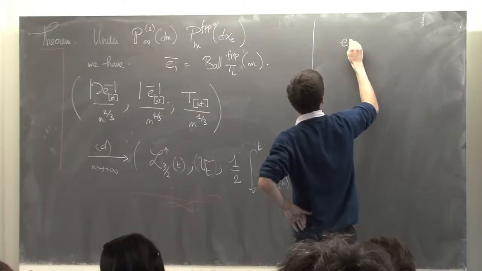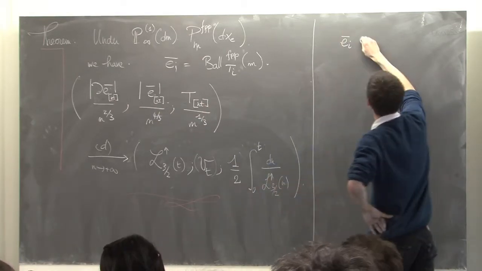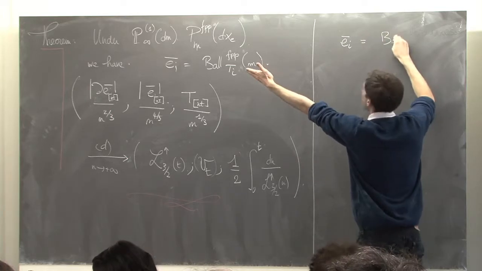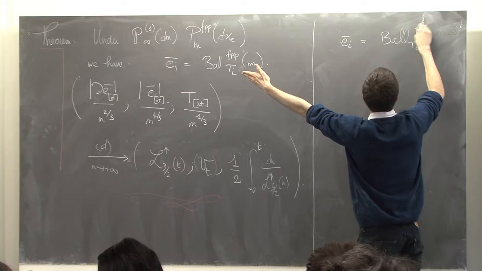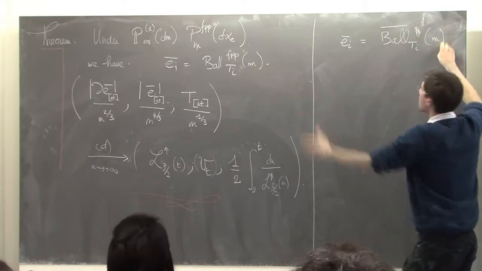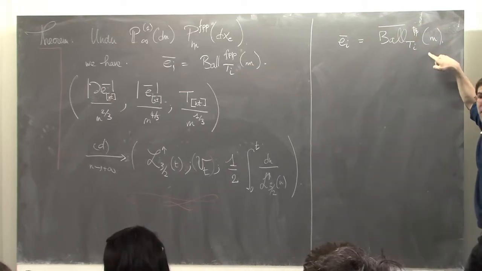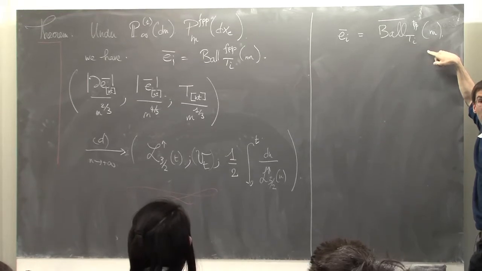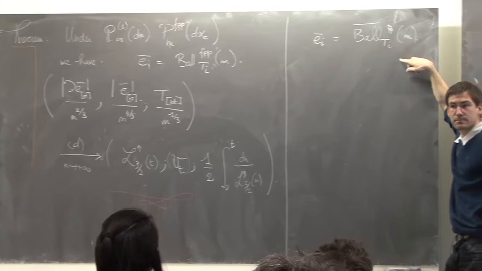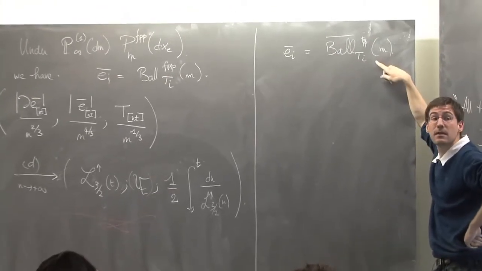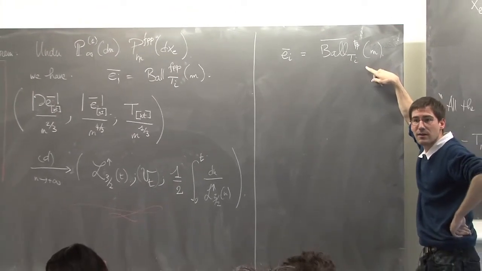Remember that this is, or it's written there. The guy you've explored is a ball for some metric. The metric is the FPP distance on the dual.